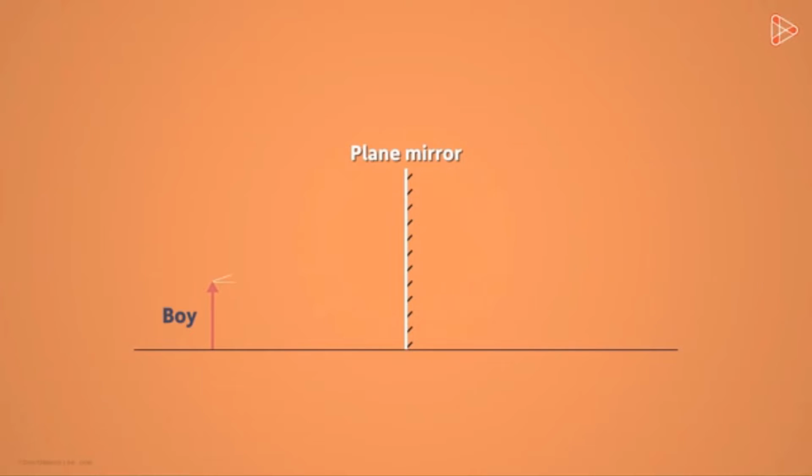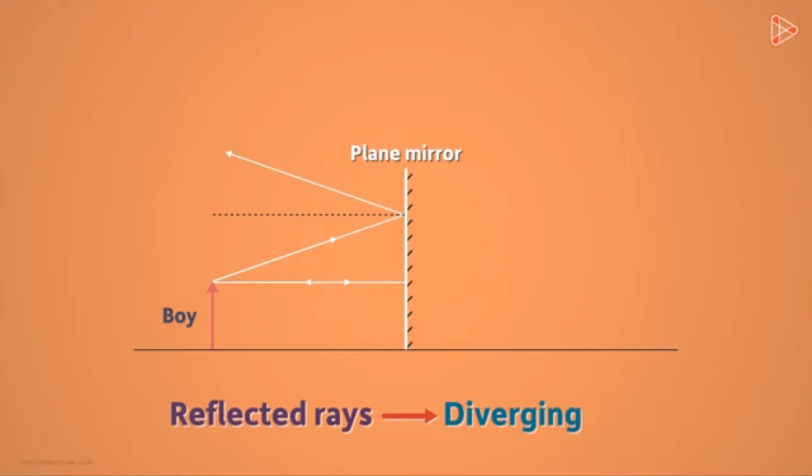For instance, consider a few light rays emerging from the top of the arrow. All these rays are incident on the mirror and get reflected back. Yes, all the reflected rays will follow the laws of reflection. You see that all the reflected rays are moving away from each other, that is, they are diverging.